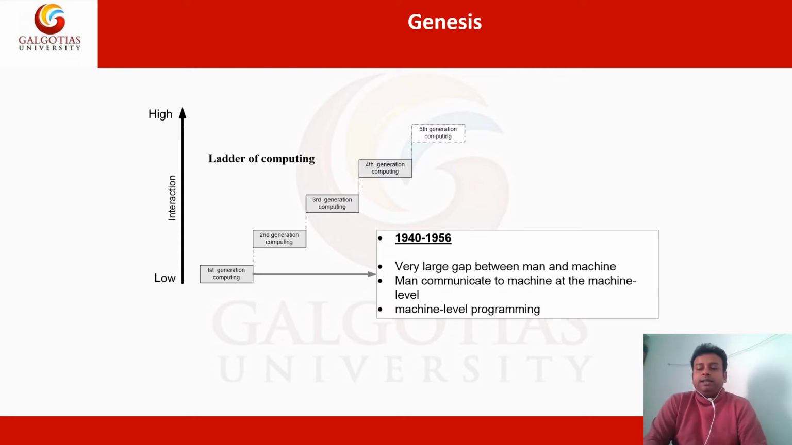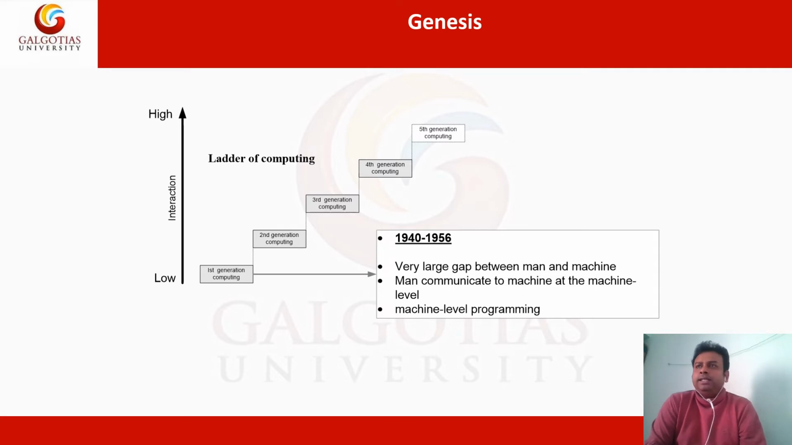At this time, there was a very large gap between man and machines. Man communicated to the machine in machine level language. This is the era of machine level programming. If you wanted to use the computer at that time, around 1940 to 56, you had to know the machine level language, and the computer would run through it. We know that machine level language is very hard. Hard means you have to use numeric code for any kind of operation. So you have to remember that numeric code for running the computer.